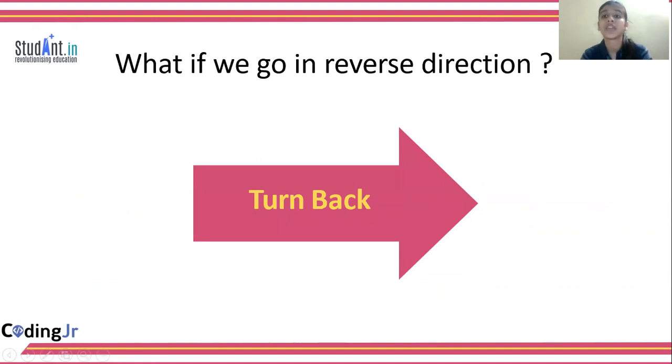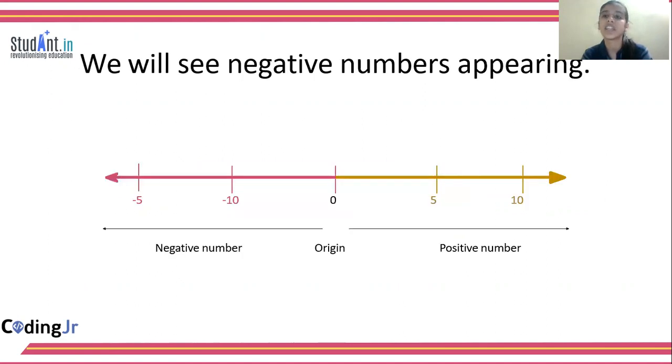What if we go in reverse direction? Like we have seen in hopscotch, first we go frontwards, right? We are moving from 1 to 10 in the frontward direction, and then we hop back. Similarly, in this number line, what if we turn back? What if we turn backwards in reverse direction from the origin? We will see negative numbers.